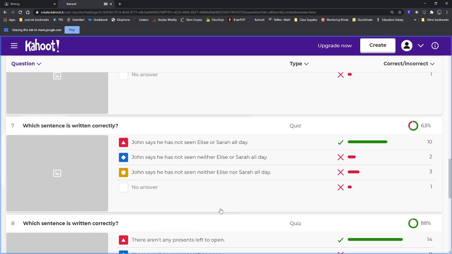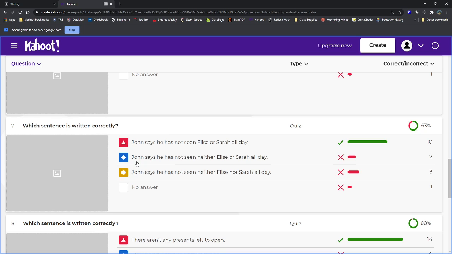This time we have three sentences. "John says he has not seen Elise or Sarah all day." "John says he has not seen neither Elise or Sarah all day." Or "John says he has seen neither Elise nor Sarah all day." This first one is correct. "John says he has not seen Elise or Sarah all day."